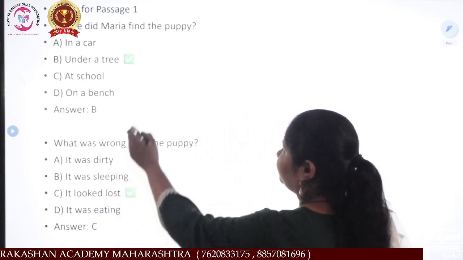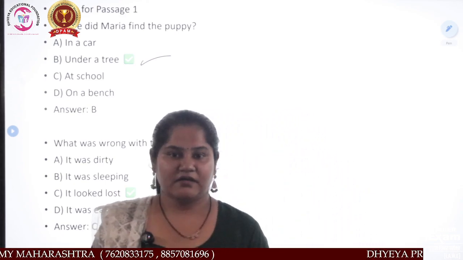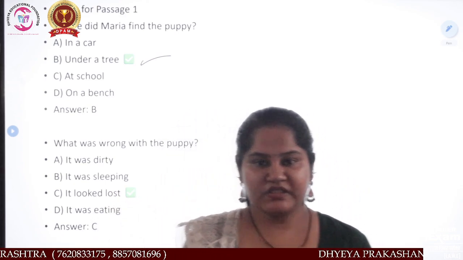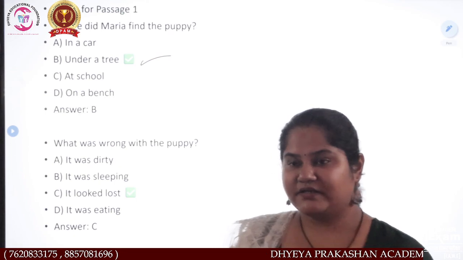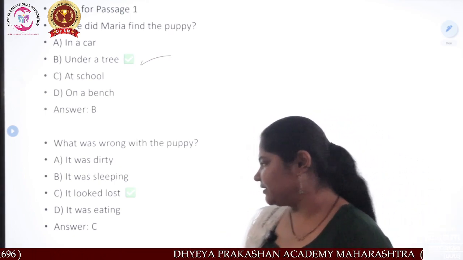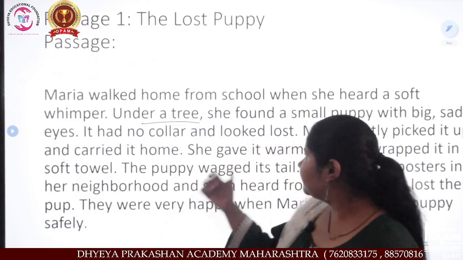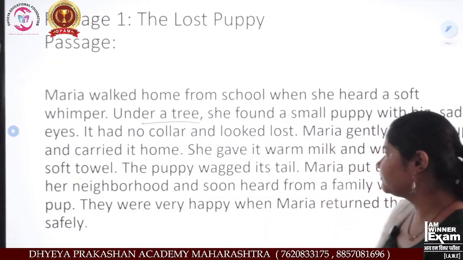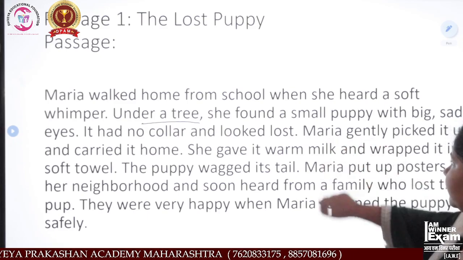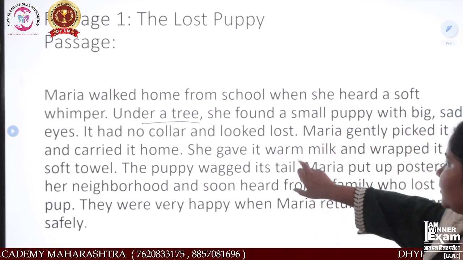Okay, now what will we do? We will pick this answer, under a tree. Where did she find it? Under a tree. What was wrong with the puppy? See, what happened? The puppy was lost. She found a small puppy with big sad eyes and it looked lost.